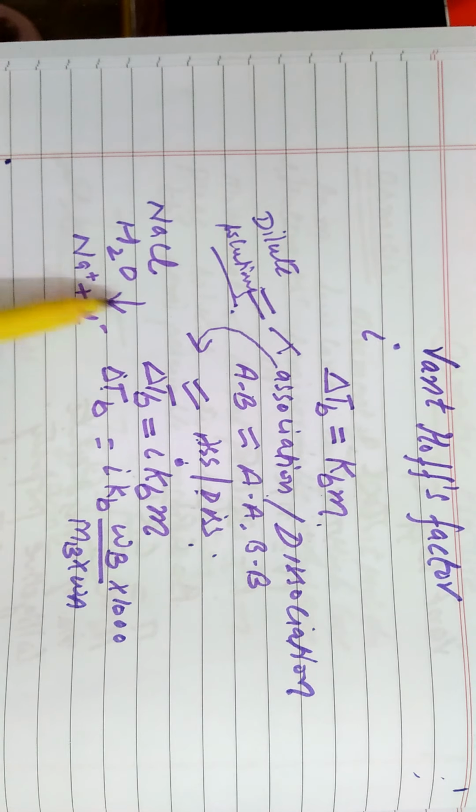You can also define it in terms of colligative property. These are two formulae that will be used in numericals and also for the definition of van't Hoff factor. Next we will talk about if particles undergo dissociation.